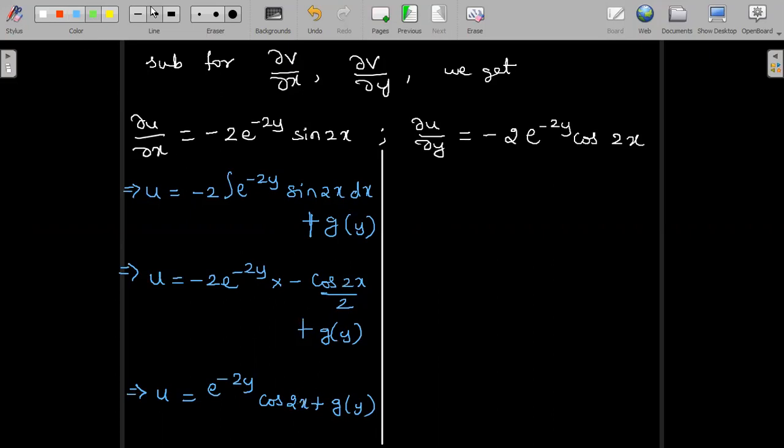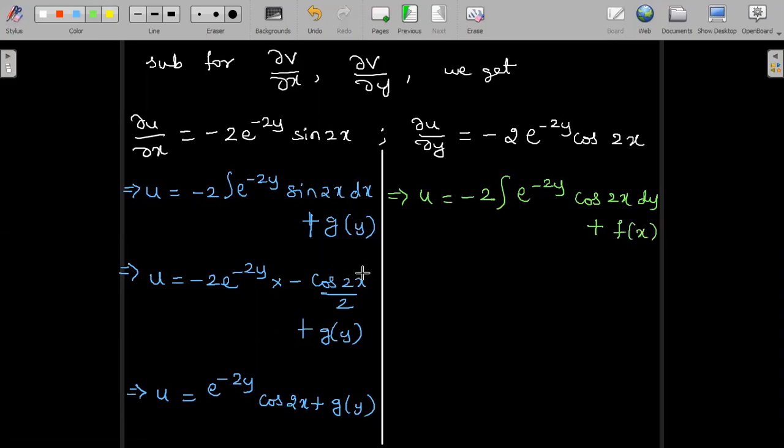Similarly, the second one, when we integrate with respect to y partially, u is equal to minus 2 times the integration of e^(-2y) cos 2x dy plus the constant of integration g of x. Okay, g is already used, so let me use f of x.